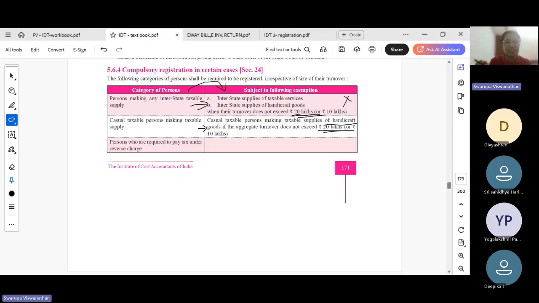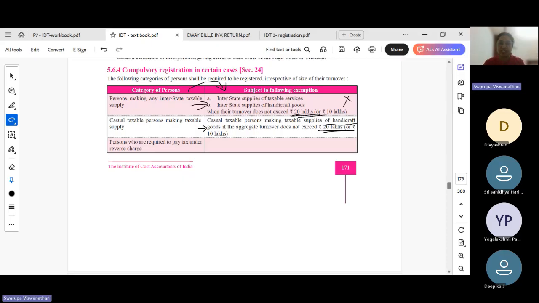A person who is making an interstate supply, so the act says if you are making interstate supply, so if I am making an interstate supply of goods, I need to register irrespective of turnover. But if I am making an interstate supply of service, I need to register only when I cross the threshold limit of 20 lakhs. Okay. If I am making an interstate supply of handcraft goods, I need to register only if I cross 20 lakhs.